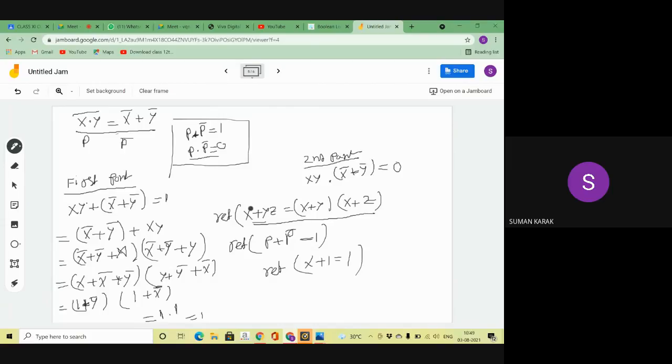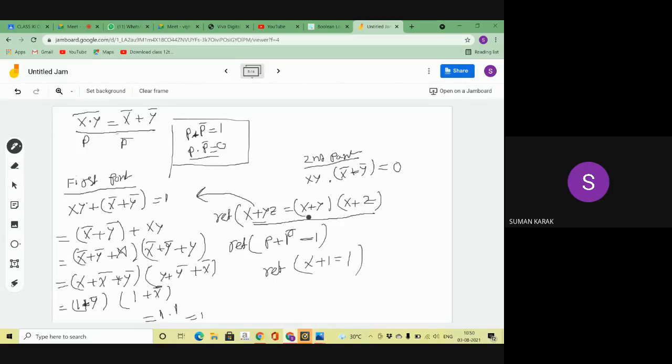So this second distribution law I am applying here. That means this is the x part and this is the yz part. No, sorry, at first I rearrange that. So I can write here x plus y bar plus yz. So I rearrange that. This is the x part, and this is the yz part.